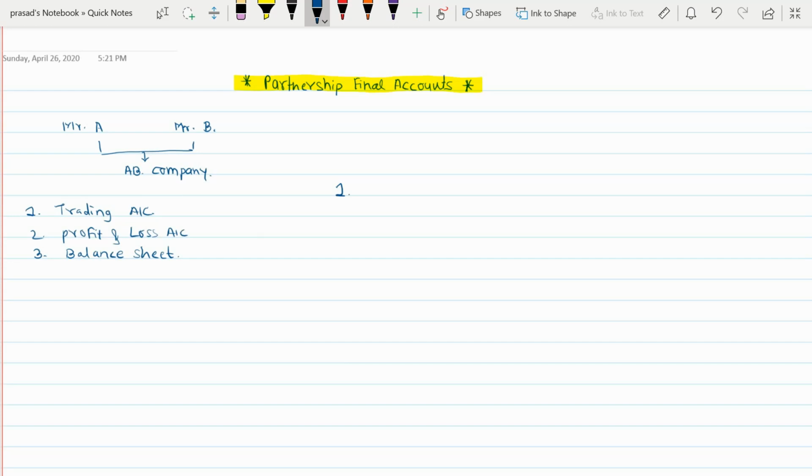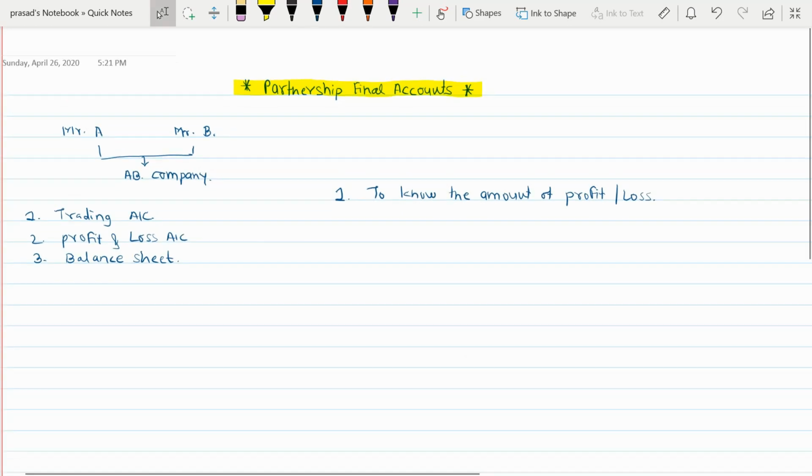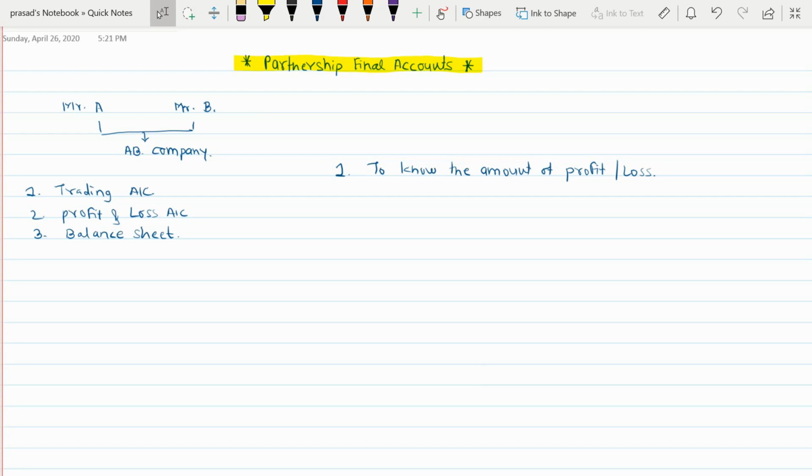That amount will be shown in your final accounts. So to know that amount of profit or loss, you need to make partnership final accounts. This is the first reason.